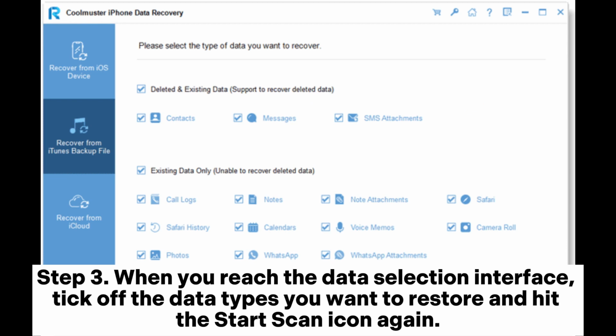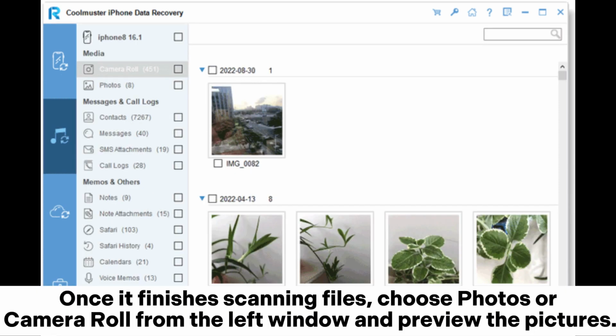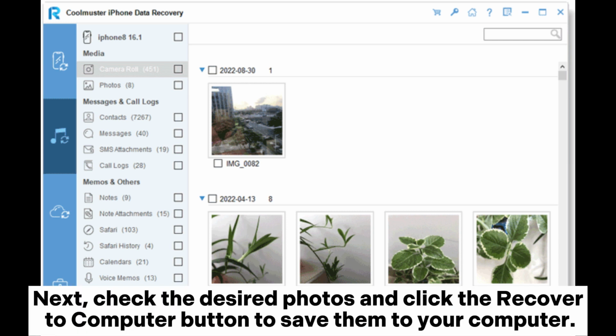Step 3. When you reach the data selection interface, tick off the data types you want to restore and hit the Start Scan icon again. Once it finishes scanning files, choose Photos or Camera Roll from the left window and preview the pictures. Next, check the desired photos and click the Recover to Computer button to save them to your computer.